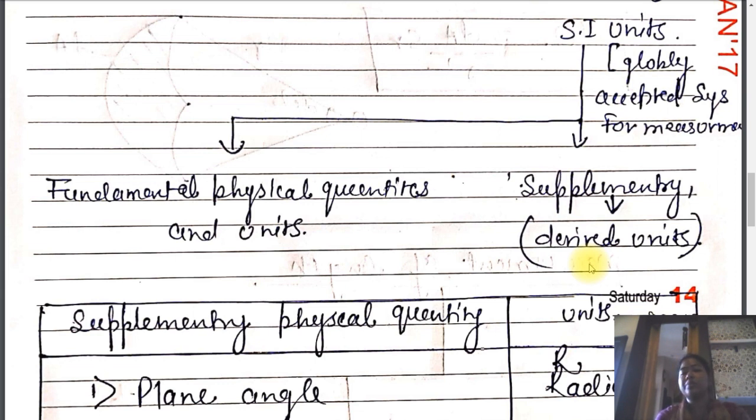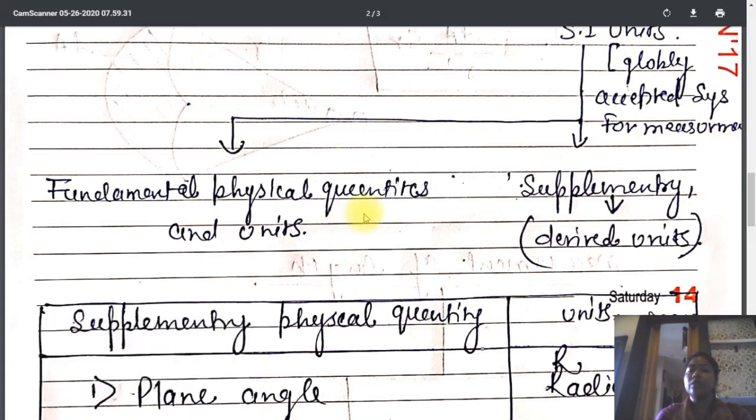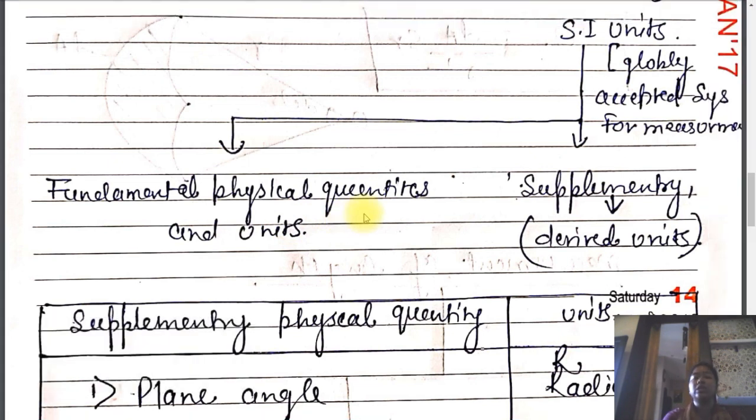That is not a specific type of classification of the SI units. Now, as we earlier studied about the fundamental physical quantities and their units, we already know that we have 7 fundamental physical quantities and their 7 units. That is the same here also.